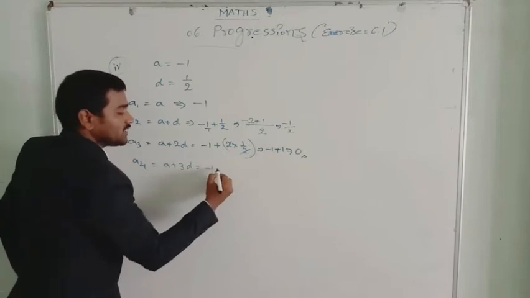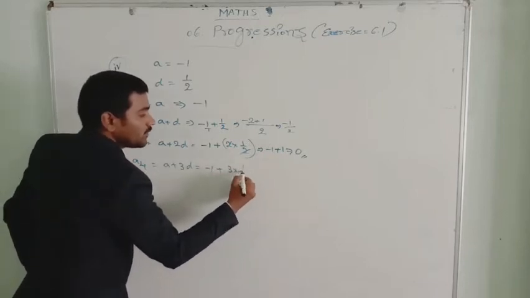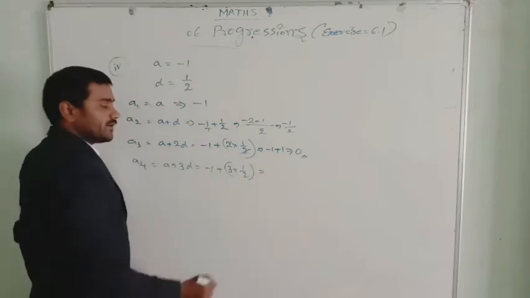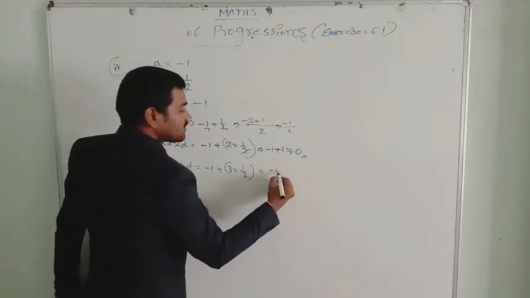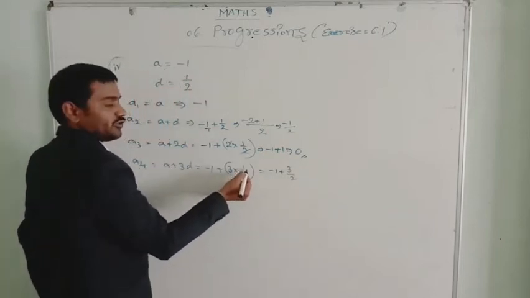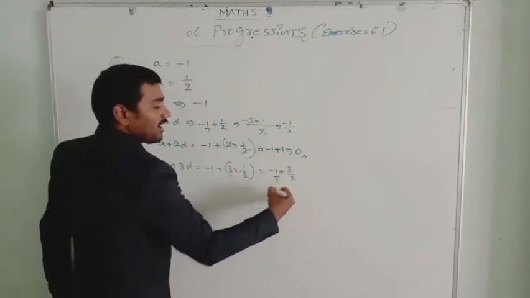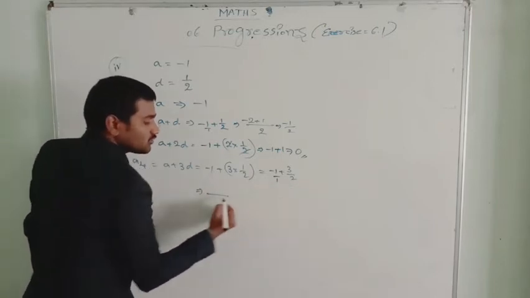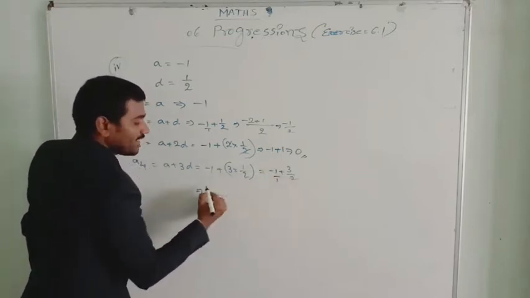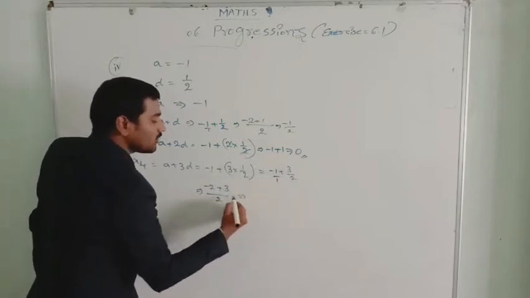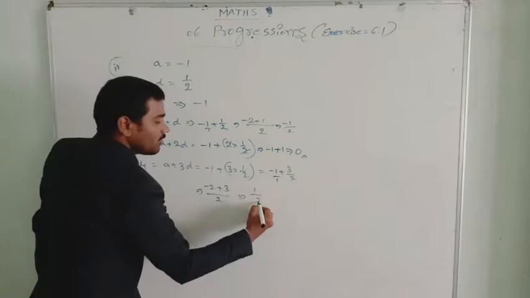A equals -1 plus 3 into 1/2, since D is 1/2. So that equals -1 plus 3/2. Let's take the LCM. 1 into 2 is 2, 2 into -1 is -2, plus 1 into 3 is 3. That equals 3 minus 2, which is 1/2.